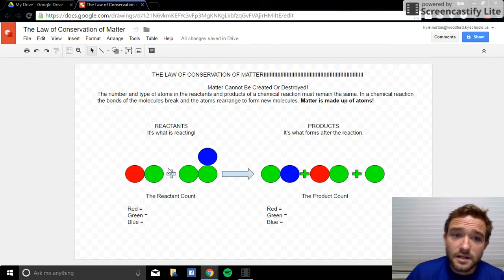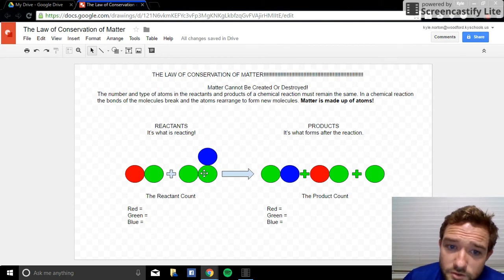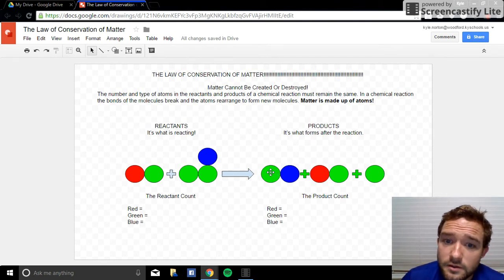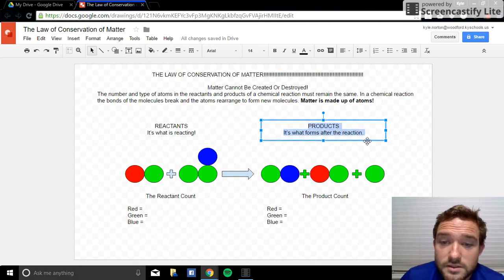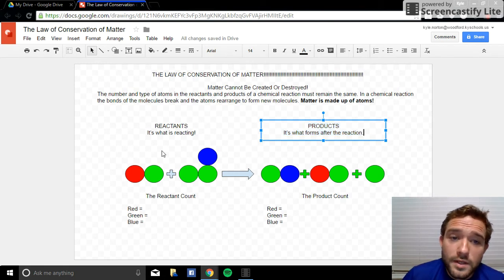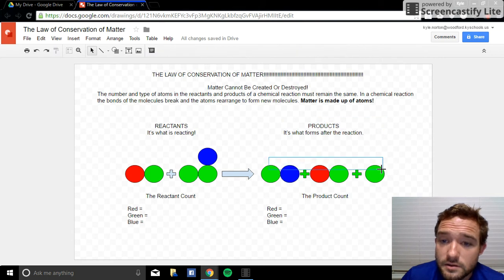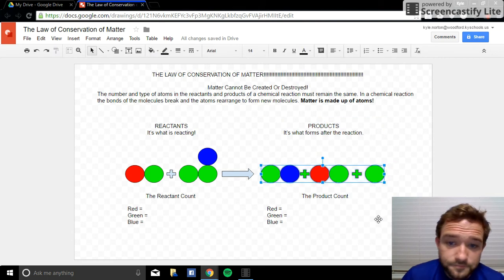So here it is. In other words, if we mixed just one molecule that was made up of a red and a green with a molecule of two greens combined with a blue, then we would get on the other side a molecule of green and blue, red and green, and green. So that leads us to the right side of the equation, which is the products. It's what forms after the reaction. So when these two molecules react, we get these molecules on the other side.